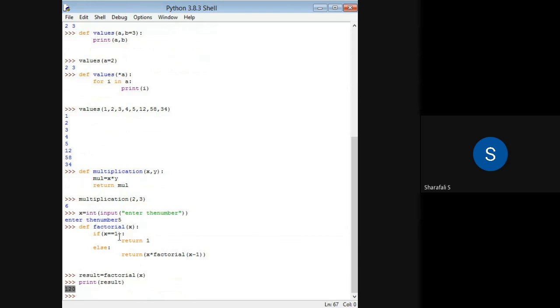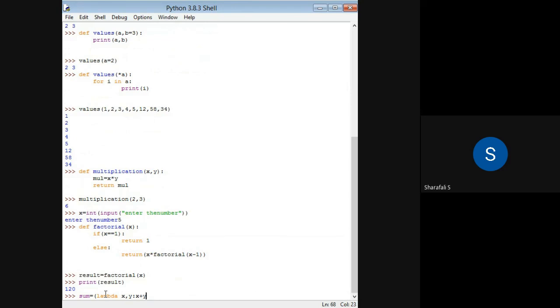So in this kind of scenario, we can use this recursive function. And the last one that we have discussed was the anonymous function. In that case, we have given the example sum equal to lambda x comma y, and we have the expression or operation which is x plus y.